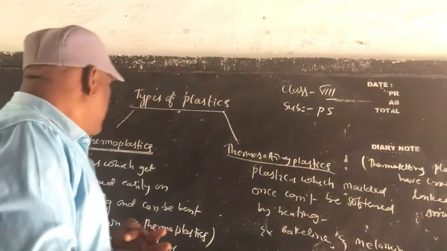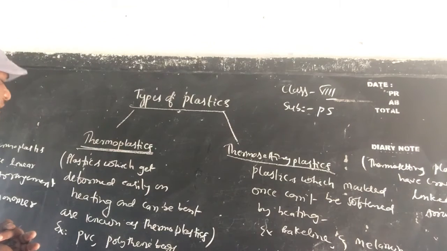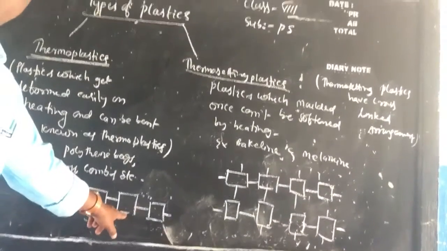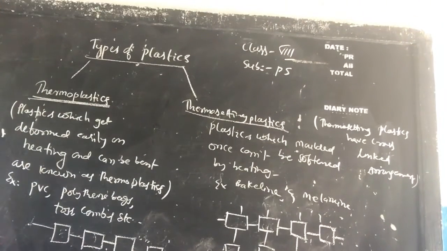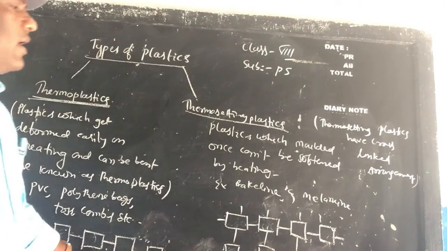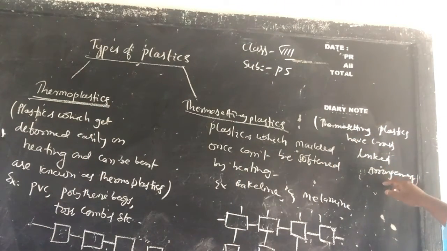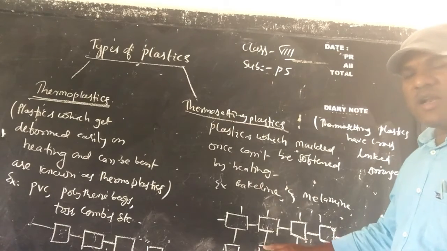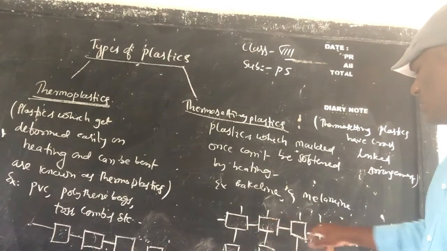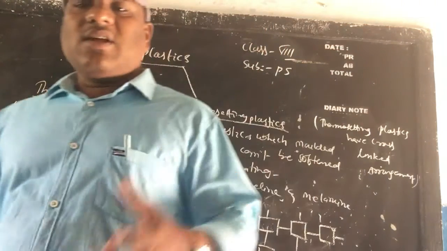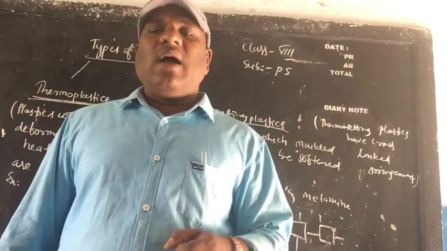Especially, the arrangement of thermoplastics will have a linear arrangement of monomers. Children, observe here, these are called monomers, a linear arrangement of monomers. Thermosetting plastics have a cross-linked arrangement. See, these are all monomers in a cross-linked arrangement. So this is about thermoplastics and thermosetting plastics.